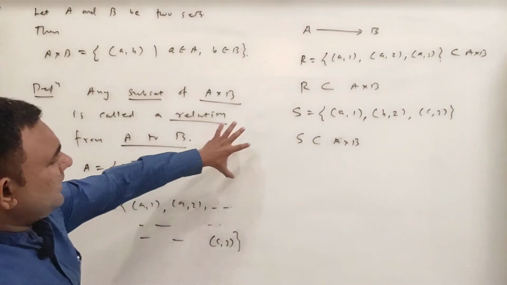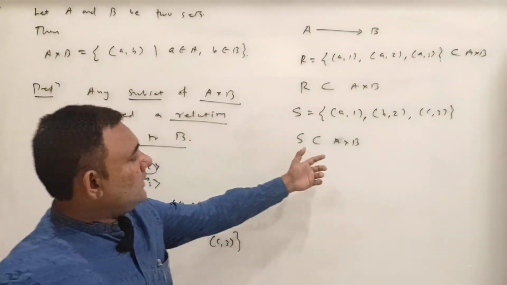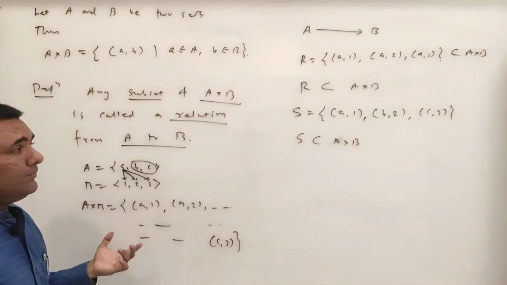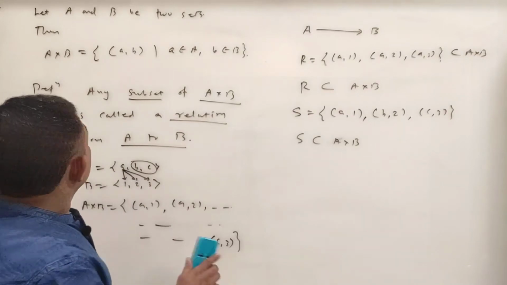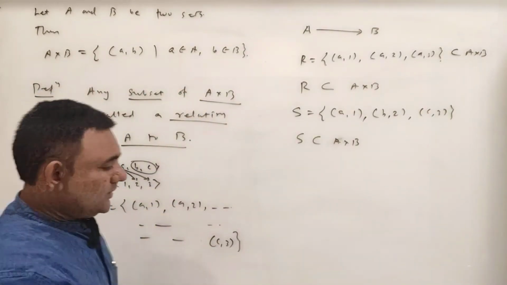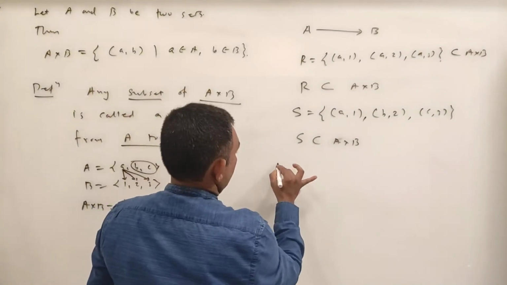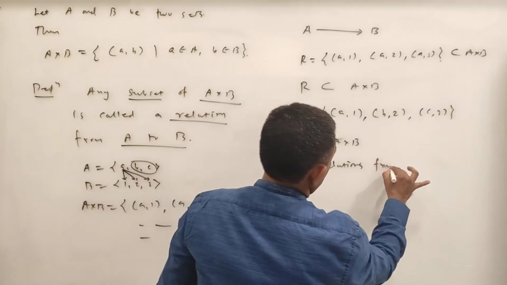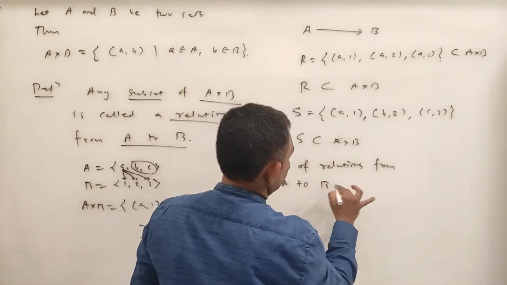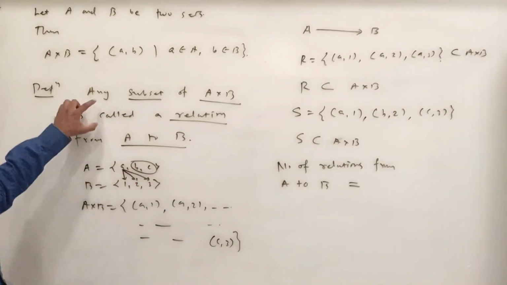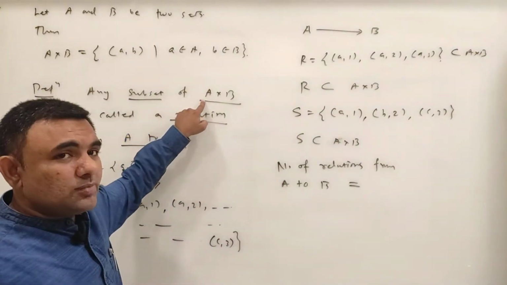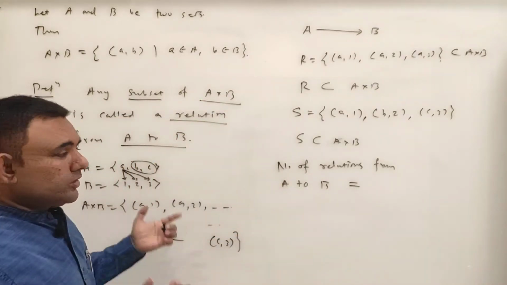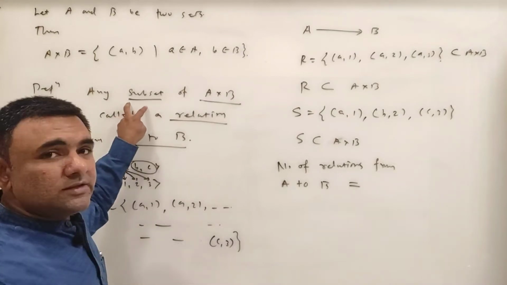तो हमें यहाँ पहला क्वेश्चन हम राइज करते हैं कि ये A और B आपको सेट दिए हैं, तो उस पर आपको कितने रिलेशंस मिलेंगे from A to B. So let us see here, number of relations from A to B is equal to what? So what is the definition of relation? You consider any subset of A cross B, then it will be a relation from A to B. So how many relations? As many relations as many subsets you have.